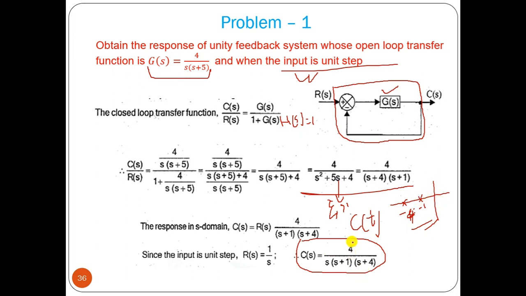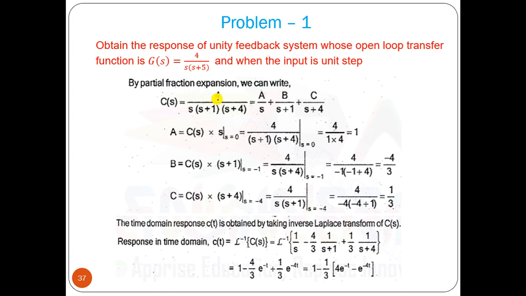Okay. c(t) means you have to find the Laplace inverse of C(s). So let us solve that. A by s, B by s plus 1, C by s plus 4. From that we can find A, B and C, put them here, and find the inverse Laplace. 1 by s means 1, then 4 by 3 constant e to the power minus t, and 1 by 3 constant e to the power minus 4t. So 1 minus 1 by 3, taking it as a common factor, 4 e to the power minus t minus e to the power minus 4t. So this is the output response, right?